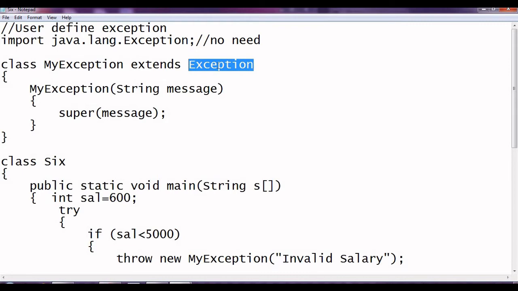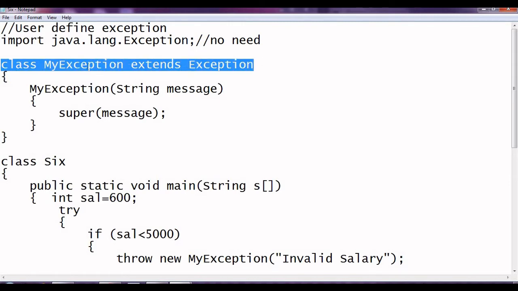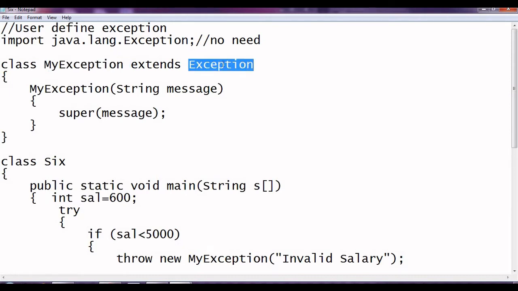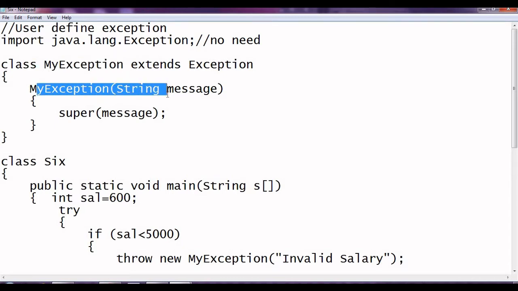So this basically shows that Java itself uses inheritance. This is a simple inheritance or single inheritance. So now my exception class has all the capacity which has been inherited from Exception. Now here we have a constructor and super. Super means base class, Exception class.